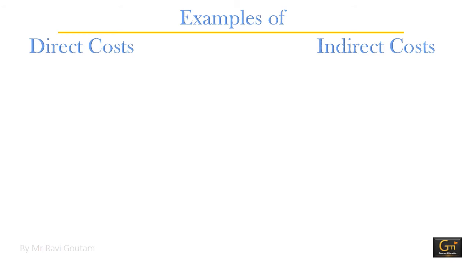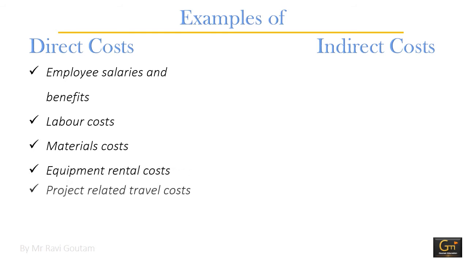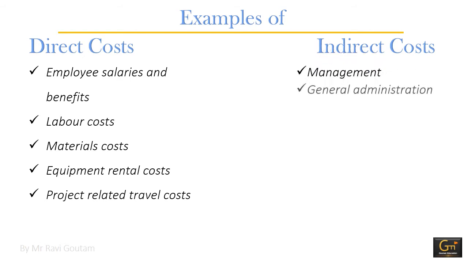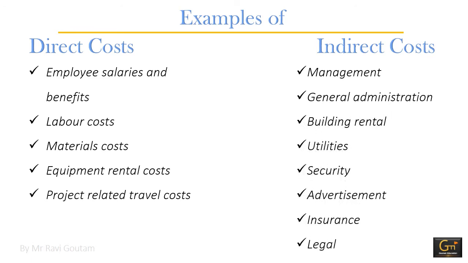Here we can see examples of direct cost: employee salaries and benefits, labor cost, material cost, equipment rental cost and project related travel cost. And here we can also see examples of indirect cost: management, general administration, building rental, utilities, security, advertisement, insurance and legal cost.